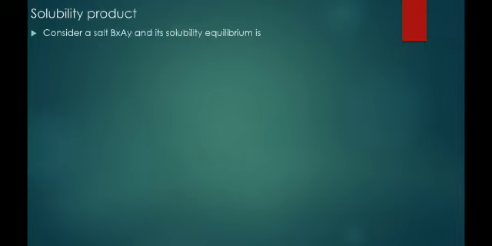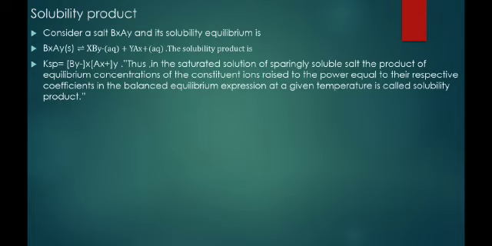Now, in solubility product, consider a salt like BxAy, and its solubility equilibrium. BxAy solid will dissociate into x B^y+ aqueous and y A^x- aqueous. The solubility product is Ksp = [B^y+]^x [A^x-]^y.